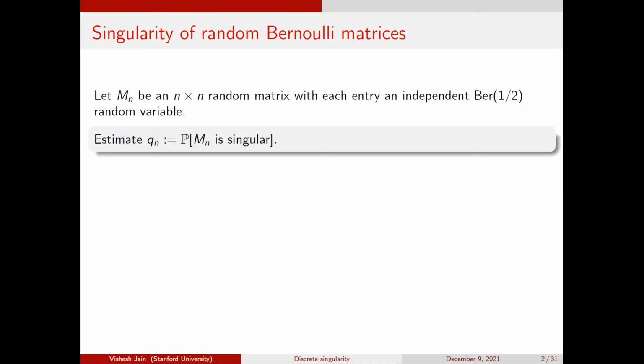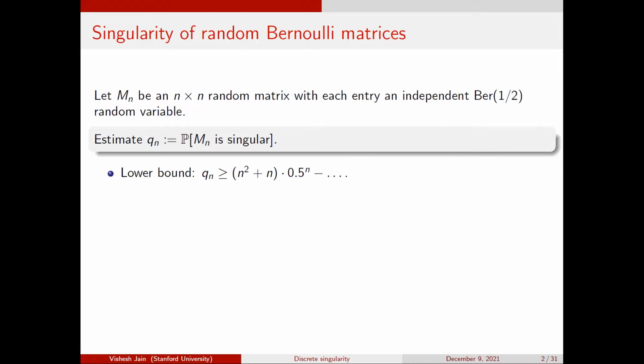So if you think about it for a moment, you will come up with a lower bound, and the lower bound will look something like this. What is this thing? If you compute the probability of 2 rows or 2 columns being the same, or a row or column being 0, then you'll come up with a number which looks like this. And this is clearly a lower bound on the singularity probability. Now you might ask, is this the dominant mechanism, or is the singularity probability higher, or can I say something about it?